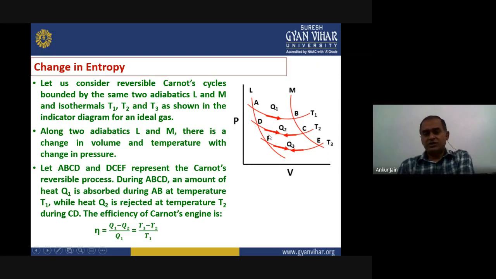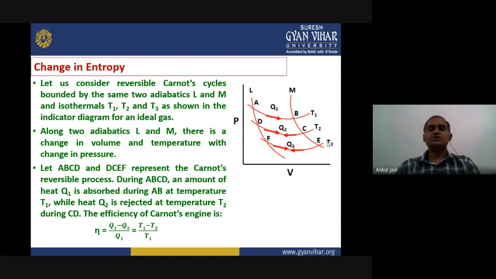So these are the two Carnot cycles, and we are saying that these are lying between two adiabatic processes. One is represented by L and another one is represented by M. These are two adiabatics. Okay, not isotherm, this is the adiabatic process.